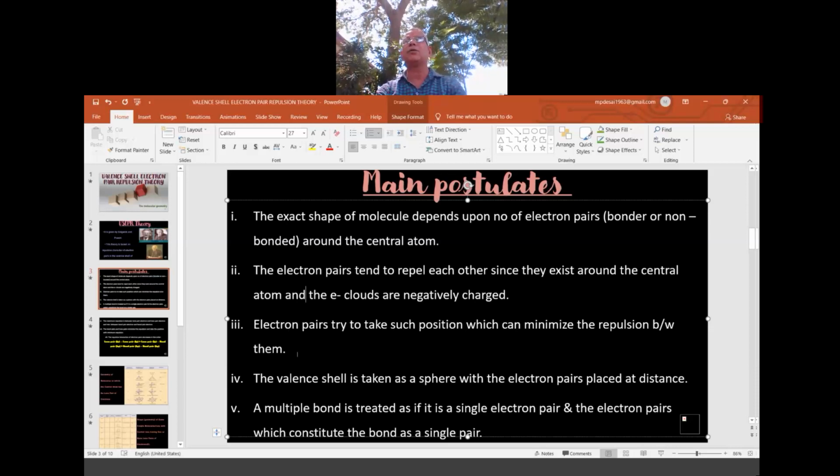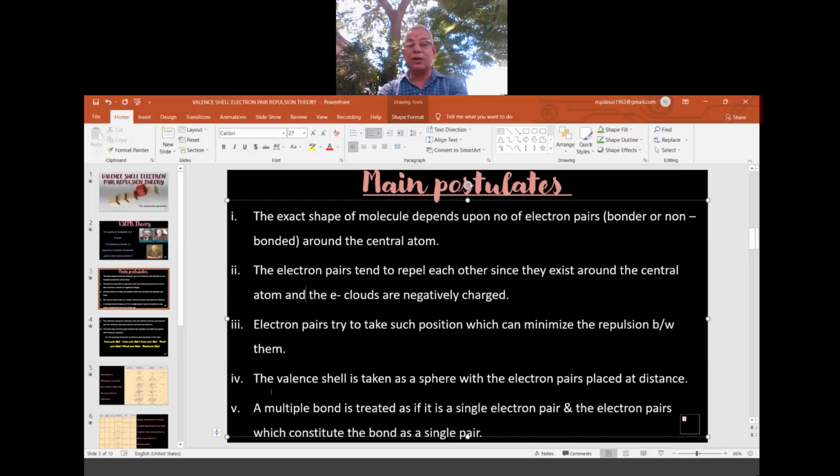Same point already told. They will take such a position in space, in 3D, in such a way that they go for the minimum repulsions between them, so that they are comfortable, they are happy, and bonding starts, shape forms. And the fourth postulate is what?